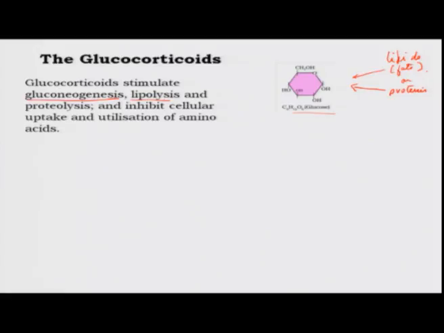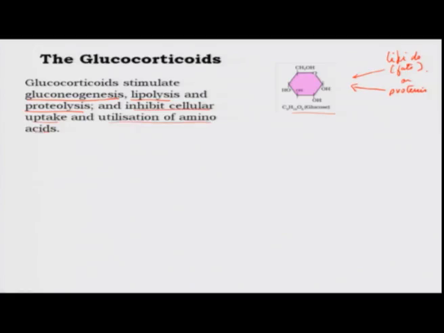Lipolysis is the process by which lipids, large lipid molecules like triglycerides, are broken down, and proteolysis is the process by which proteins are broken down into their simpler components, the amino acids. All of these processes are feeding in to boost up the glucose levels in the body, right. And it inhibits the cellular uptake and utilization of amino acids, because it does not want the cells to utilize these amino acids to make proteins. It wants to shut down the process of amino acid utilization for proteins, hence channelizing everything towards quick energy production through glucose.